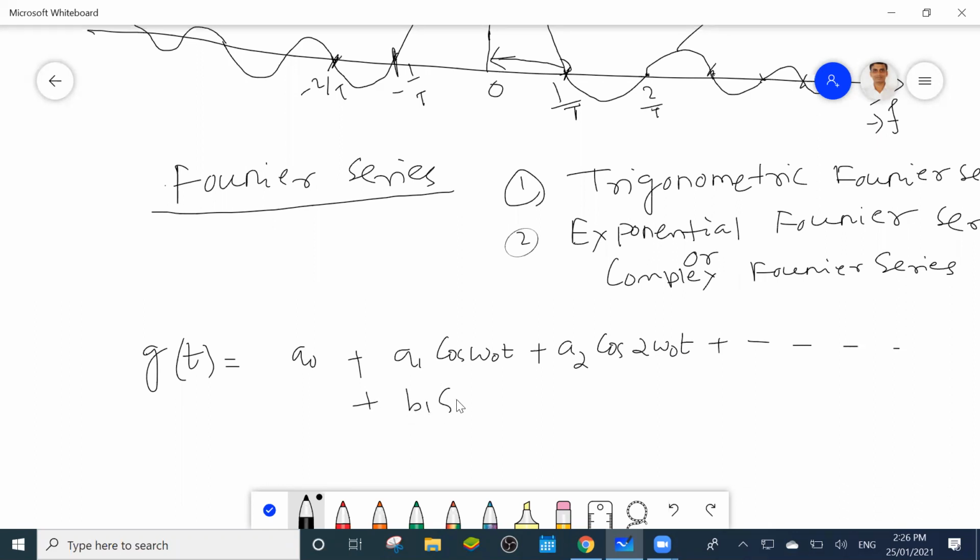plus B1 sin omega 0 t plus B2 sin 2 omega 0 t plus dot dot dot.